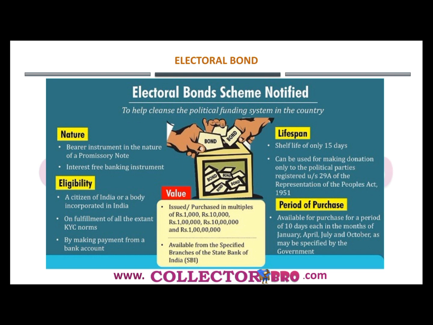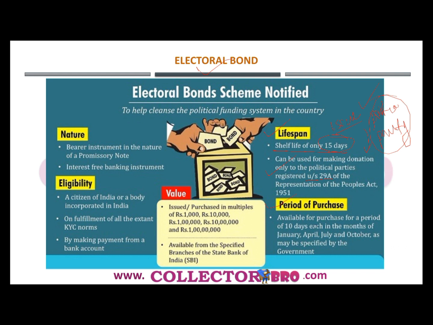Now let's analyze the lifespan. Its lifespan is only 15 days. Once it is issued, it has to be redeemed within 15 days of issue. Further, it can be used for making donations only to the political parties registered under Section 29A of the Representation of the People's Act, and it will be redeemed into the political account of the political party only. So individuals cannot redeem these bonds.